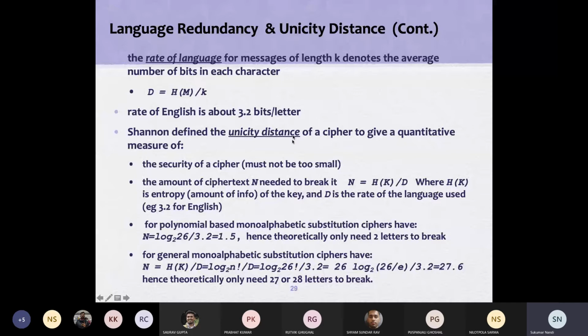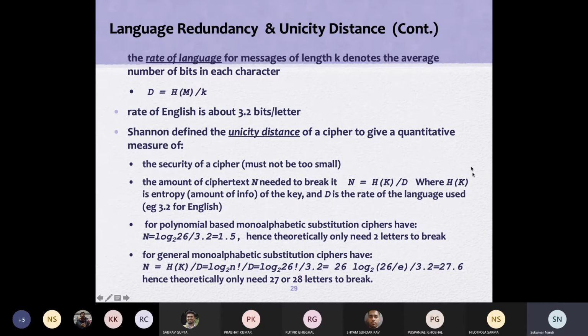Then Shannon defined the unicity distance, which is basically to measure the security of a crypto system. The amount of ciphertext n needed to break a system can be defined as the entropy of the key divided by the rate of language.